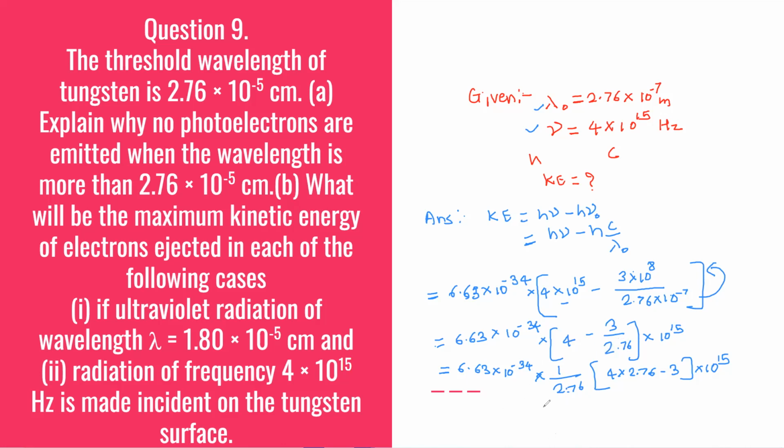For 1 upon 2.76 I can use the reciprocal table. The reciprocal of 2.76 is 0.3623, and 4 into 2.76 is 11.04 minus 3.